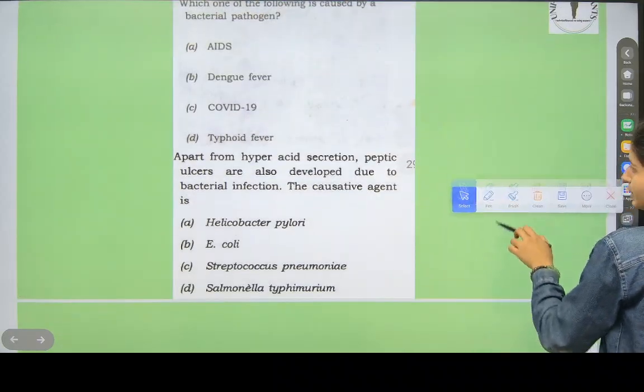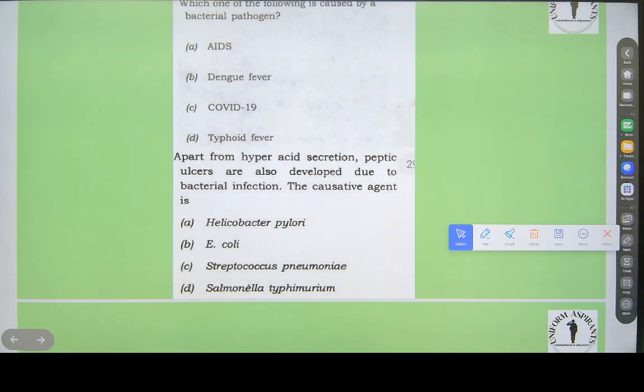Read this question. Apart from hyperacid secretion, peptic ulcers are also developed due to bacterial infection. The causing agent is... they are asking what is the pathogen of it. Tell fast.